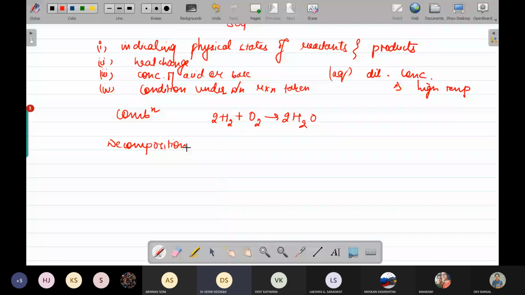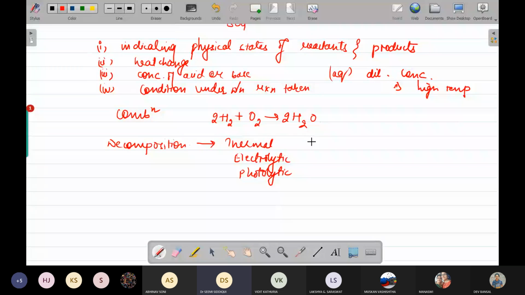अब decomposition में generally we get this question also, that why the decomposition reaction is the opposite of a combination reaction, rather than a definition. Basically, decomposition reaction is a reaction in which a single compound breaks down into two or more simpler substances. In this we have the different types of decomposition reaction. One is thermal. Thermal means you are providing heat. Another is electrolytic. Then we have the photolytic.